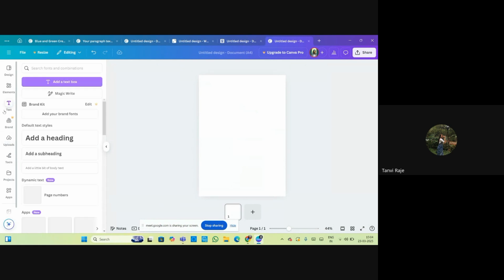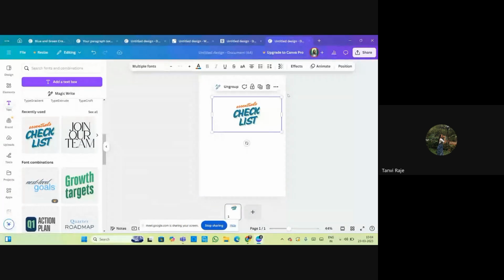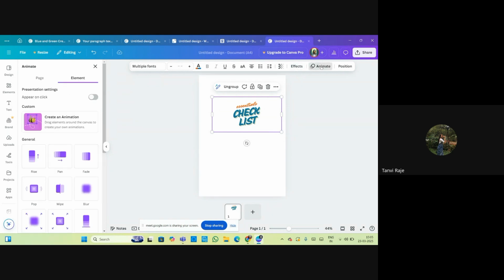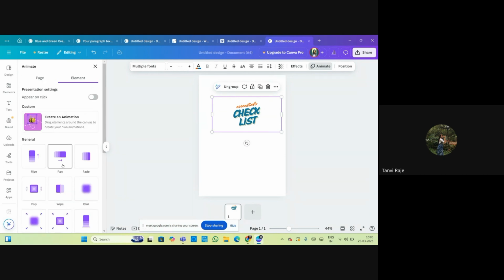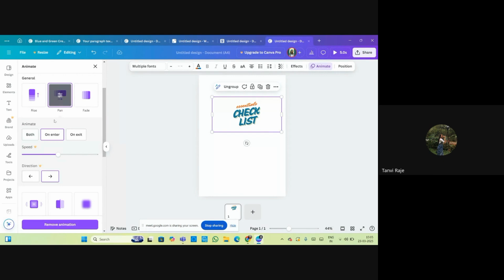And there are many text styles and text combinations. You can take any of them and animate the whole text or one at a time. There are n number of effects you can get in Canva. There are n number of animations you get in Canva for each element or whole pages, and you can also set the timing. If you're using an animation, you can set the timings or the speed as per your need.